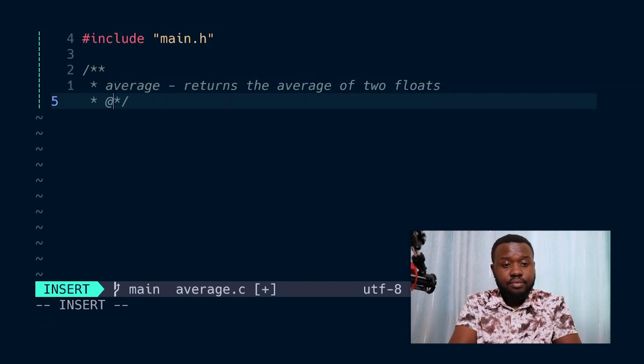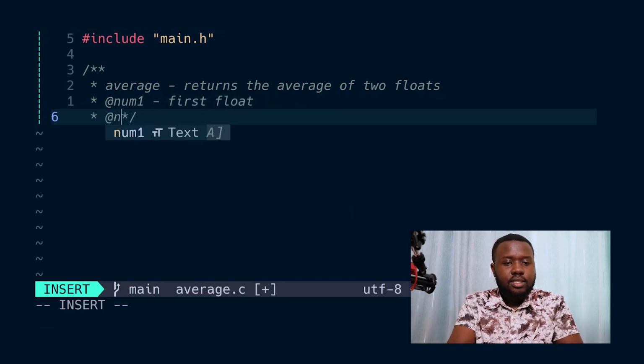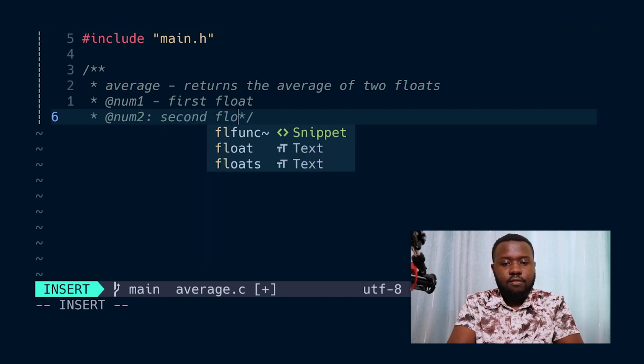Then it has parameters, and I also describe what the parameters are: num1 is the first float and num2 is the second float.